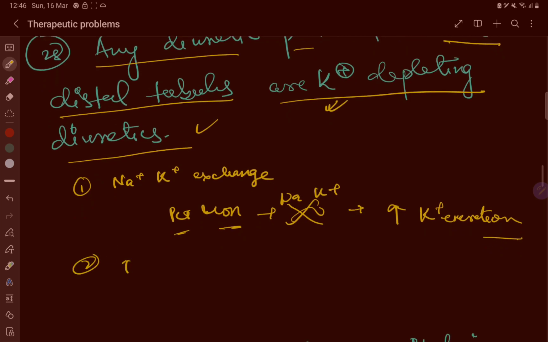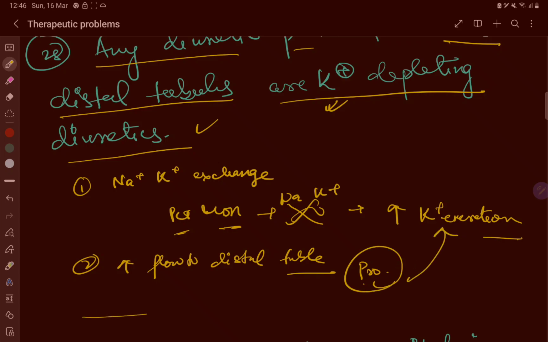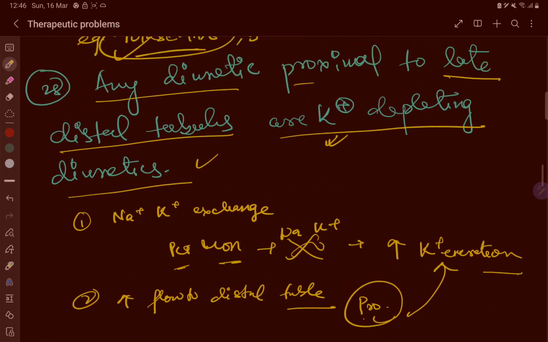The second, increased flow to the distal tubule. Diuretics act on the proximal to late distal tubule and increase the flow of sodium and water to the distal tubule where potassium secretion is stimulated. So overall there is an increased potassium excretion when we use the diuretic.